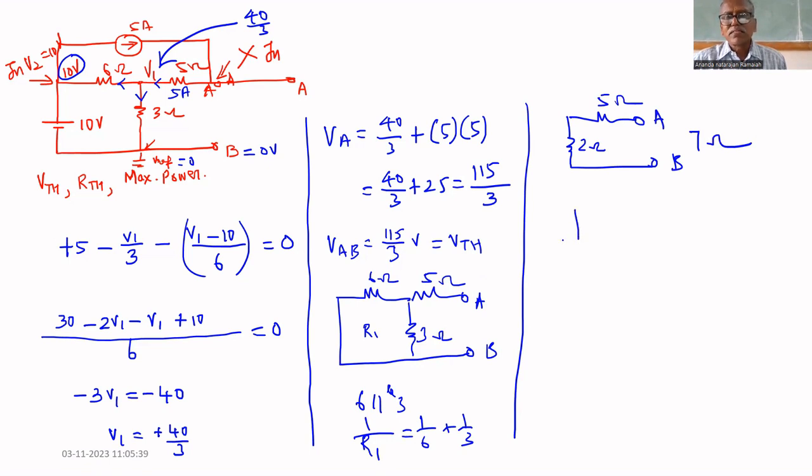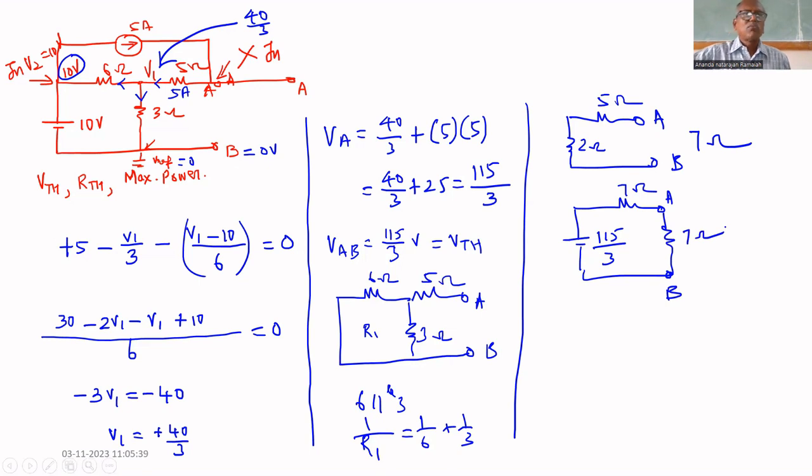Therefore, the Thevenin circuit is 115 divided by 3 volts with 7 ohm across. That is the RS. What is the load resistance? 7 ohm. So we can find the maximum power.